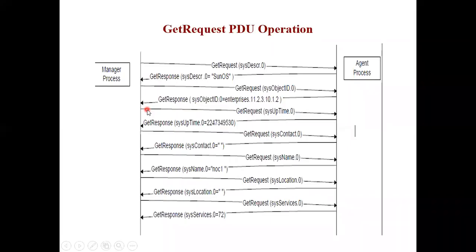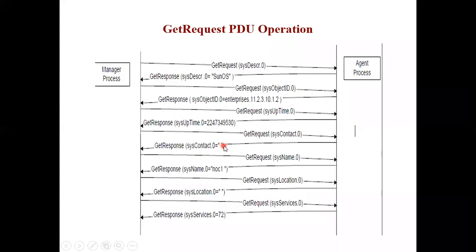Once the manager receives the object ID, he again asks get request system uptime. Okay, system uptime, data asked. The agent gives get response system uptime, and he is giving the time in seconds, the system uptime since the last reset. Then once the uptime is received, he again sends a request, get request system contact, get response system contact, and some contact is given. They have not mentioned what that contact is, so it will vary.